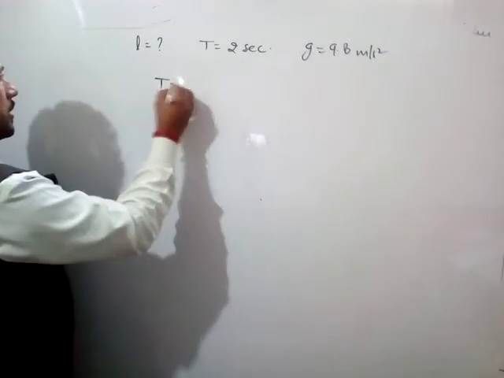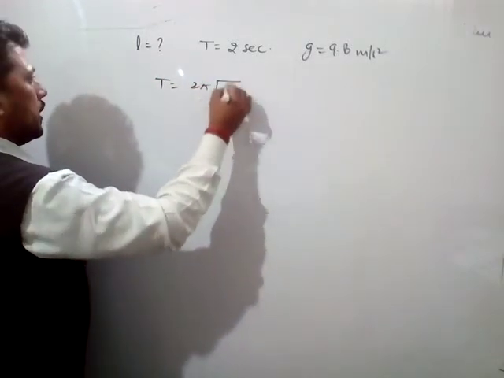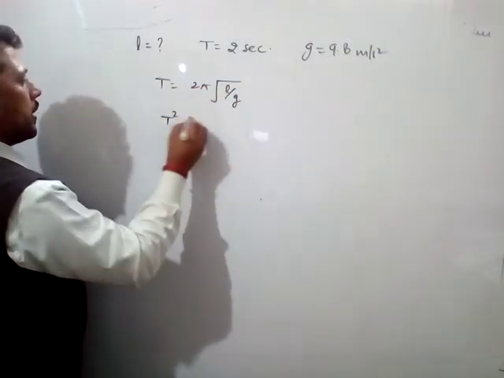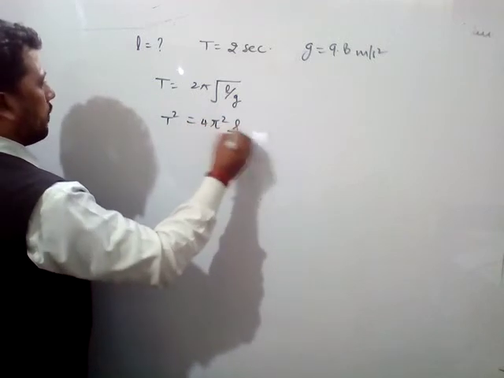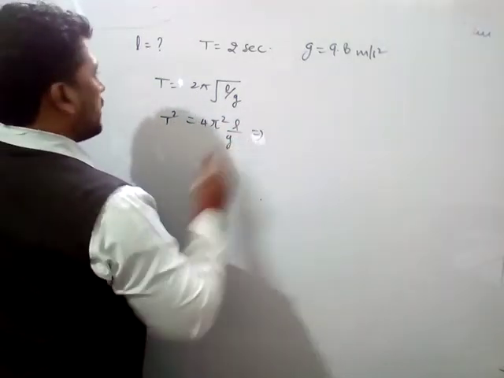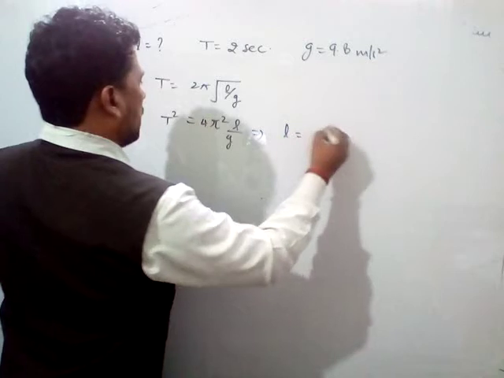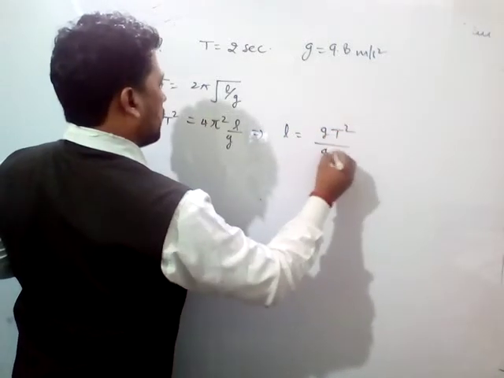So according to this, T equals 2π root L by g. So T square equals 4π square L by g. So the length equals g T square by 4π square.